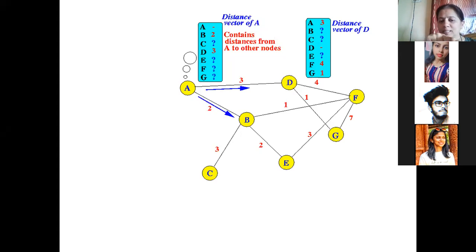Or if I come like this, A to D, 3, D to F, 4, that is 7. F to E, 10. 10 plus 2, 12. 12 plus 3, 15. So there are other paths to go to C, but if I decide to go along them, they will all be larger paths. So I can definitely go like this, A to B, B to C. What would be the total cost? 2 plus 3, which is equal to 5.